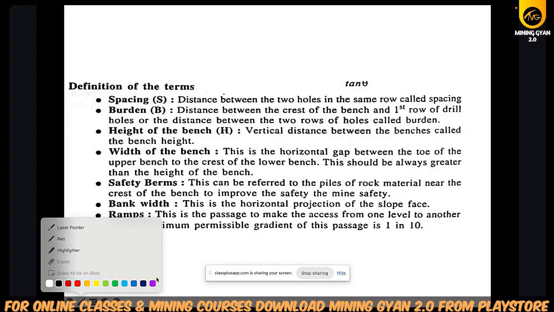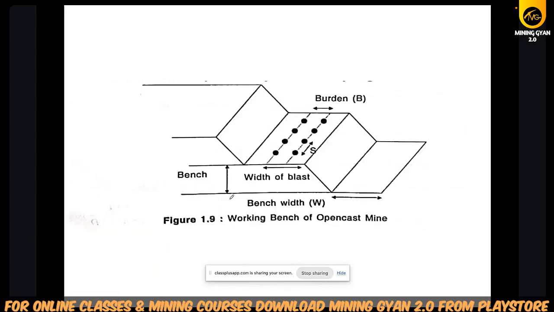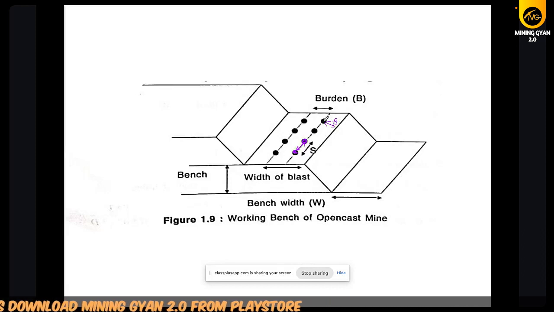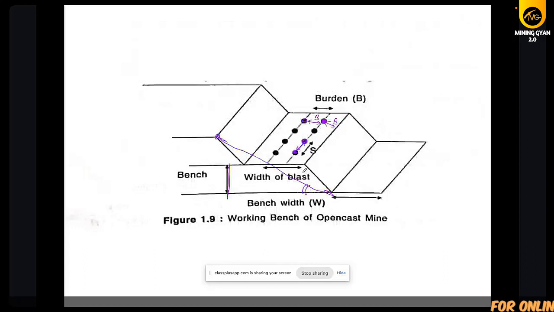Spacing: what is the spacing and burden? We have seen, this is the diagram. So between the two holes in a row, that is spacing. If you want to find out the burden, then from the crest to the first row, it is burden, or from these 2 points is also known as burden. So what is the burden and spacing? What is the height of the bench? What is the overall slope angle? What is the toe?